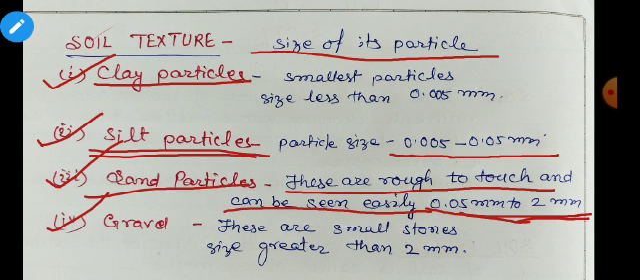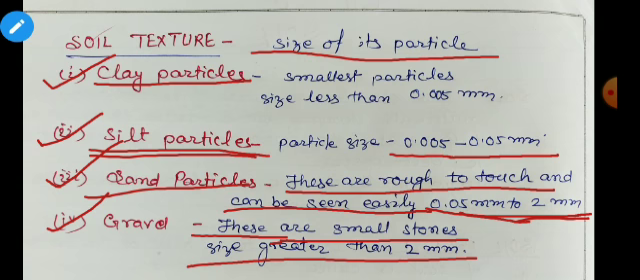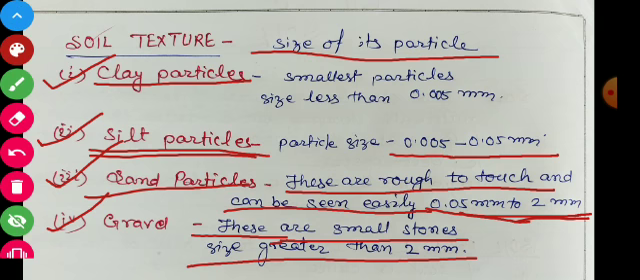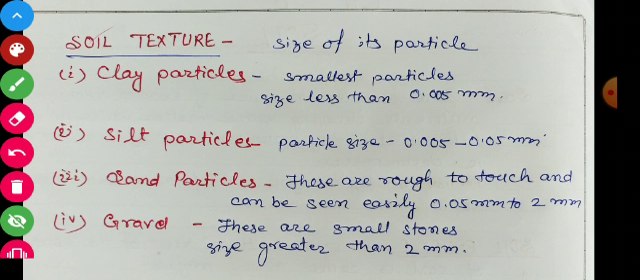And after that, gravels are there. So gravels, students, these are small stones, with size greater than 2 mm. So that one we can even touch, and we can pick it up also. So in this way we have discussed the 4 different types of soil texture.